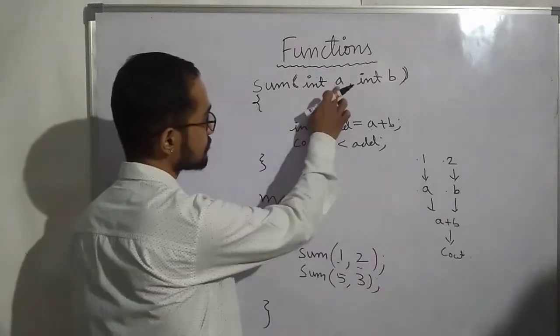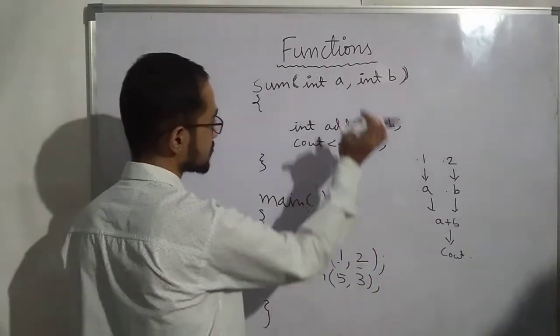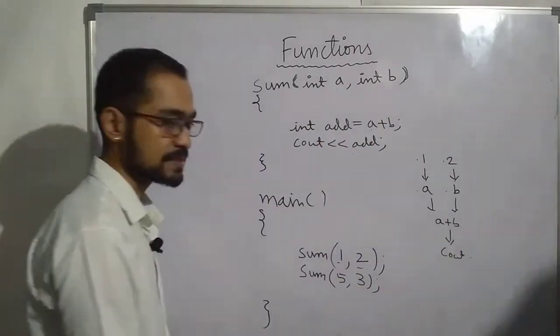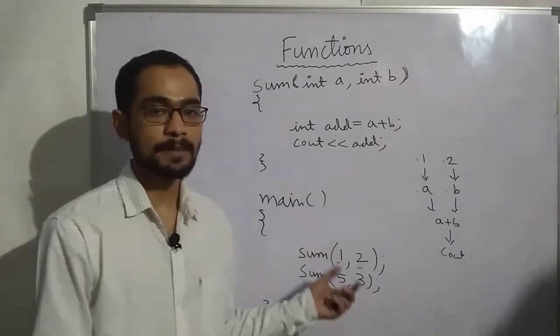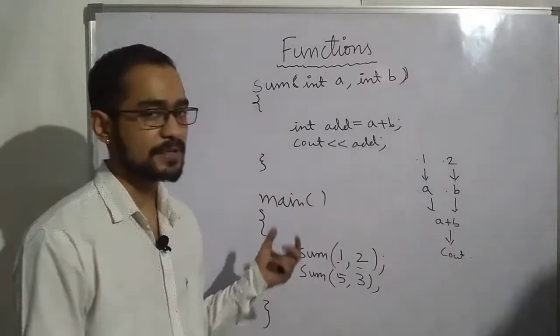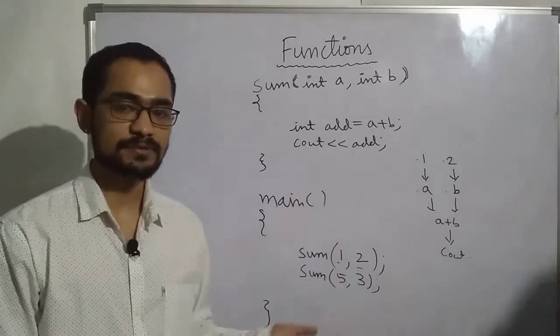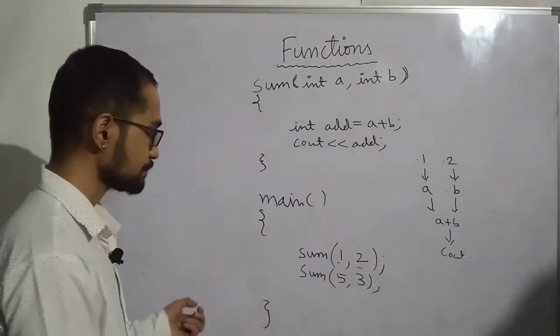Now 5 will be put into a, 3 will be put into b, and those numbers will be added. So this is how you can pass parameters. You can call the function with different parameters and add different numbers.